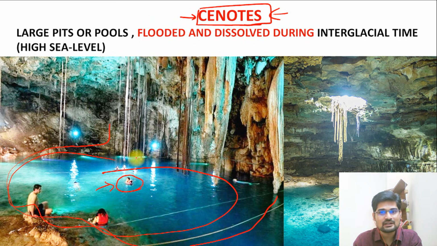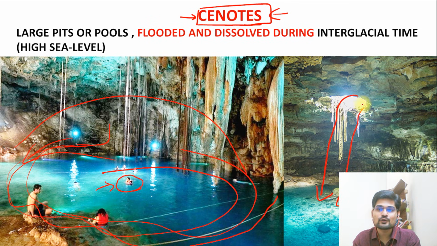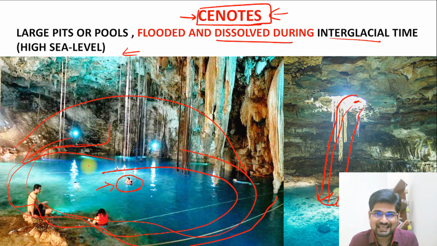And what happens, as you know, underground water keeps dissolving in the karst areas. So these karst caves have these entire pools. And many people can even think of jumping from these pools down here. So many activities are planned accordingly. People go to the upper surface on the land and then jump into the pool as you go for any pool bathing. So that is important, that cenotes are these kinds of underground pits or pools which are flooded and dissolved during the interglacial time, and now they are used as recreational landscape.